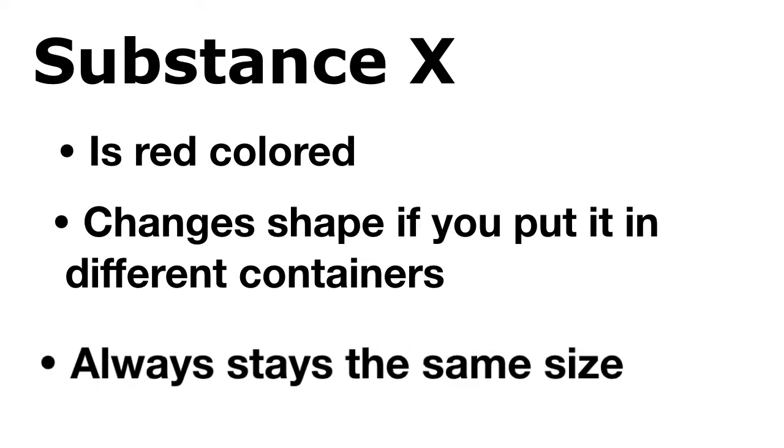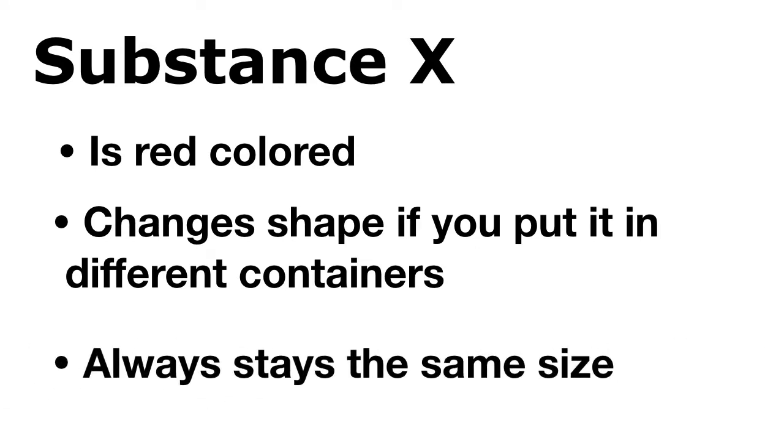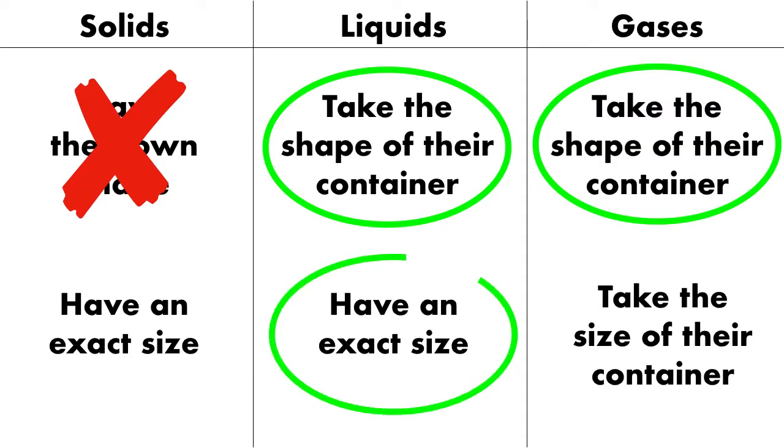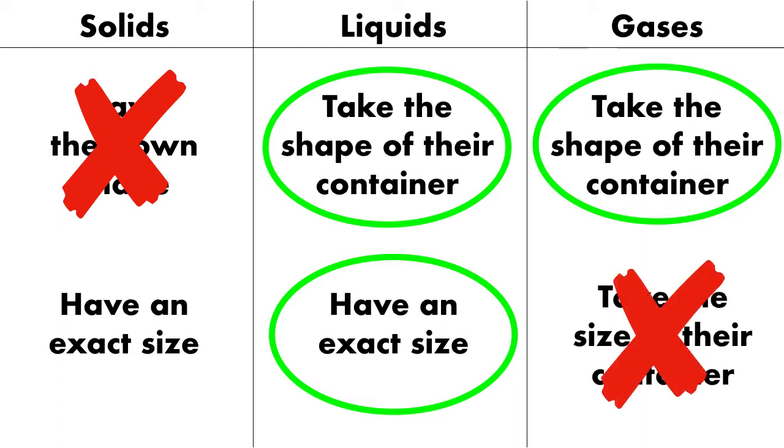Substance X always stays the same size. Well, which of these states always has the same size? Well, going back to our chart, we see that liquids have an exact size, but gases don't. They take the size of their container. So our substance must be a liquid, because it both takes the shape of its container, but it has an exact size.